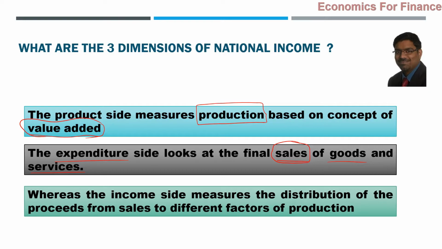Then what is the income side? This we have already observed. What is the income side? That measures the distribution of the proceeds from the sales to different factors of production. So whatever sale happened, some income is generated. How that income is distributed to different factors of production, that is looked at by the income side of national income.